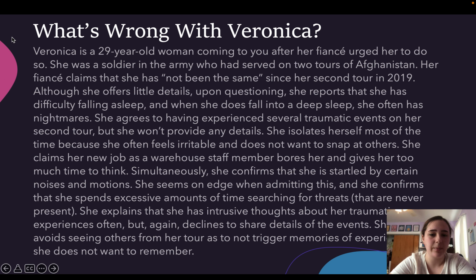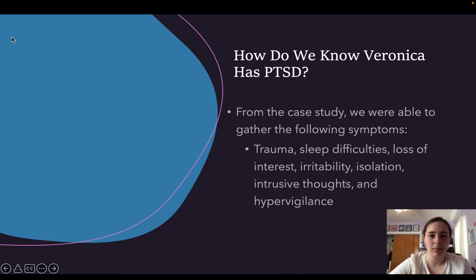She seems on edge when admitting this, and she confirms that she spends an excessive amount of time searching for threats that are never present. She explains that she has intrusive thoughts about her traumatic experiences often, but again declines to share details of the events. She avoids seeing others from her tour so as to not trigger memories of experiences that she does not want to remember. Now, how do we know that Veronica has PTSD? From the case study, we were able to gather the following symptoms: trauma, sleep difficulties, loss of interest, irritability, isolation, intrusive thoughts, and hypervigilance, which are all symptoms of PTSD.